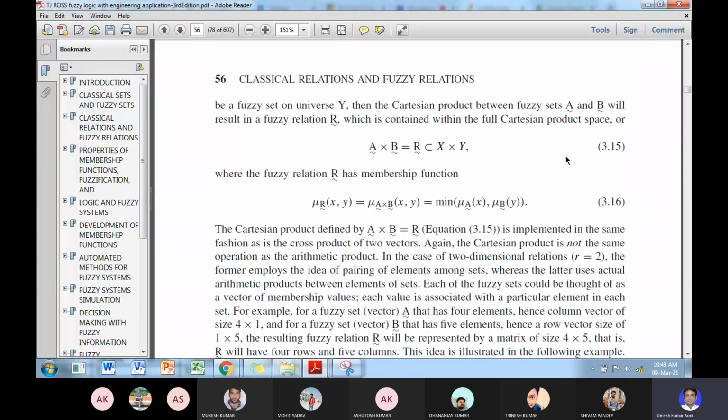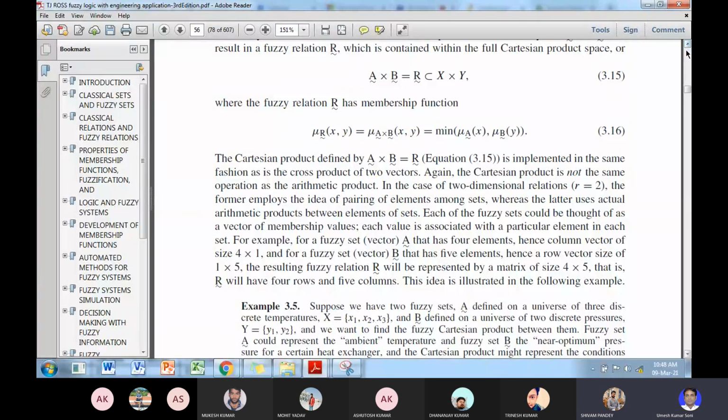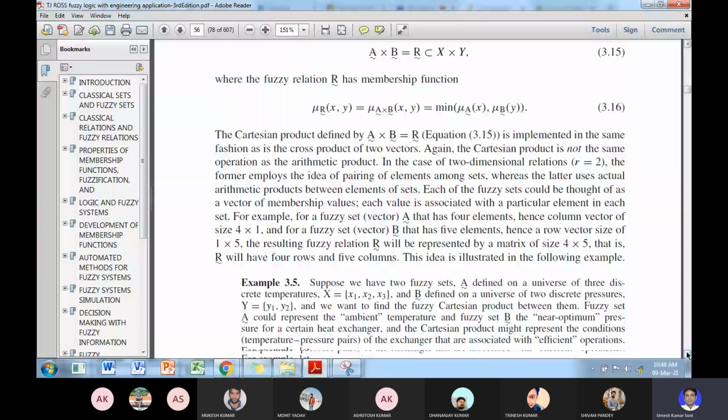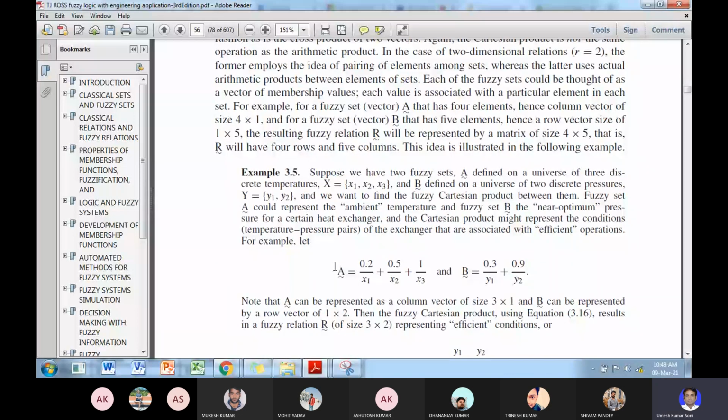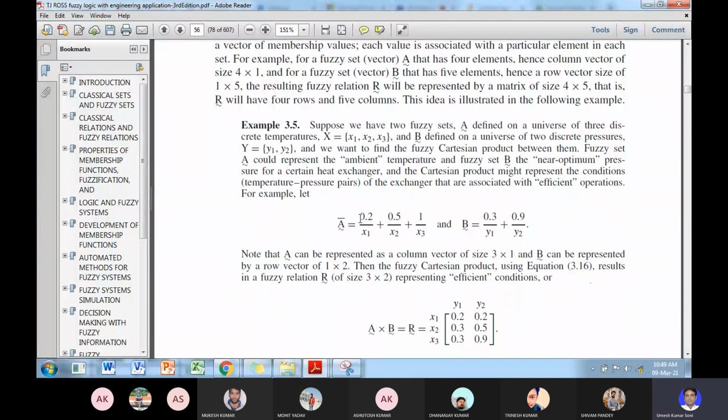Okay, so a fuzzy set, two fuzzy sets are defined. Suppose here you have shown these as fuzzy sets, this is the fuzzy set. So what is the union of this? The union of this is the maximum of x1 and this, 0.2 and 0.3.